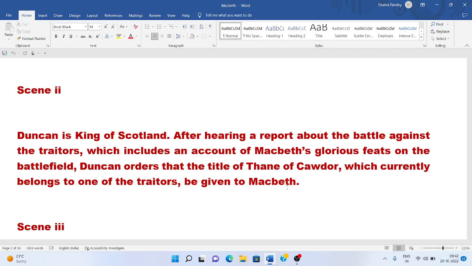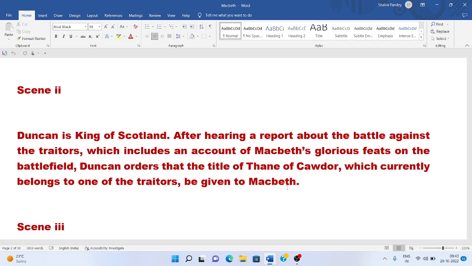So what happens in this scene? There is a rebellion against King Duncan, and the rebellious person is Macdonwald. He rebelled against King Duncan, and Duncan sent Macbeth and Banquo to fight against that rebellion, and they came back victorious. A bleeding sergeant comes from that war to King Duncan and tells him about the bold deeds of Macbeth, how bravely Macbeth fought in that battle, and how he behaved like a valiant minion.